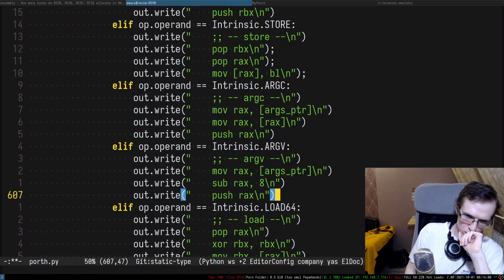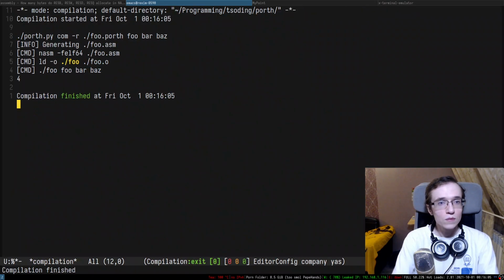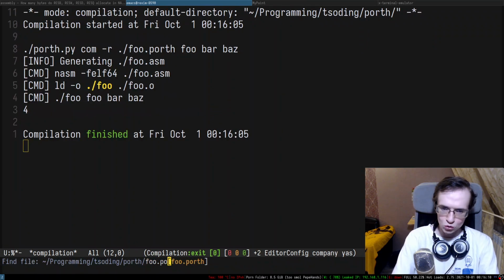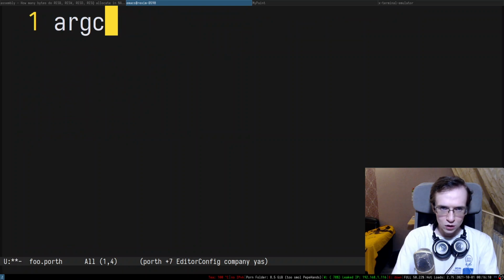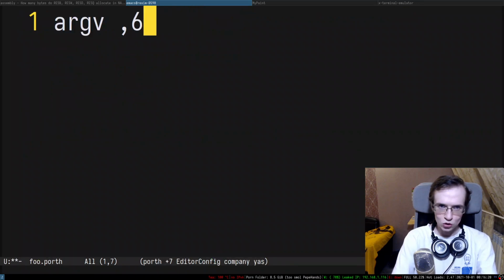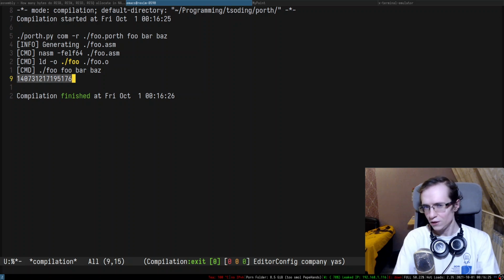Okay. All right, so let's see what we can do. So yet again, it doesn't do anything special, and I'm gonna go to full Porth. So in here, I suppose I wanna just do ArgV, and print ArgV just to see what's going on in here. So it gives me the pointer. After that, I wanna try to dereference that pointer, and let's print that pointer as well. So that's a different pointer.